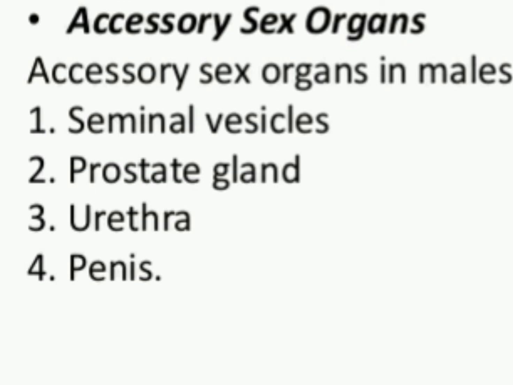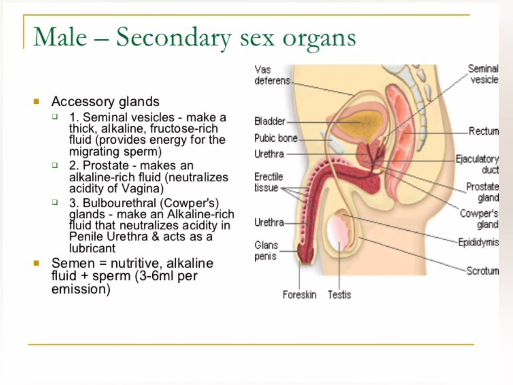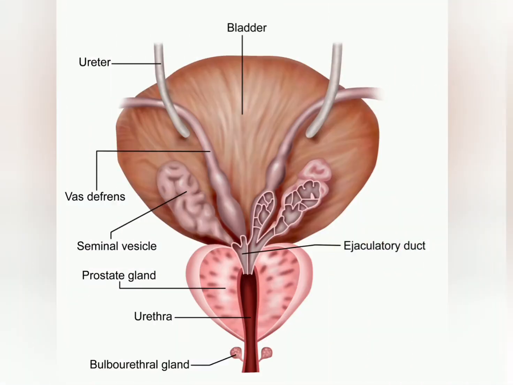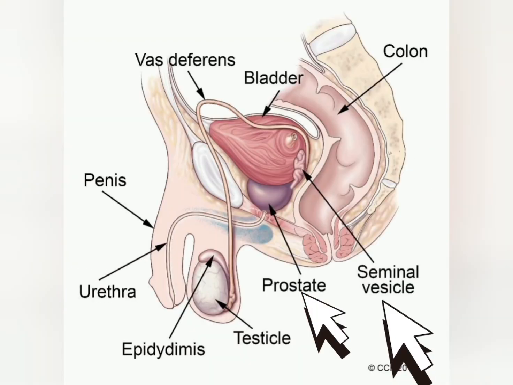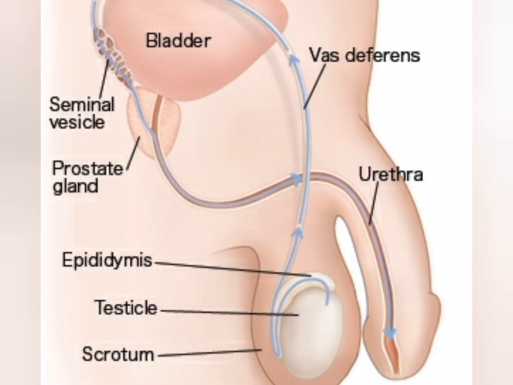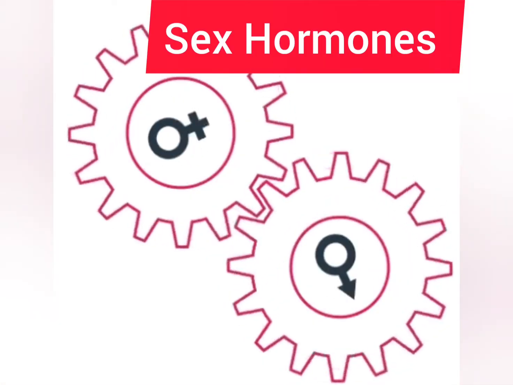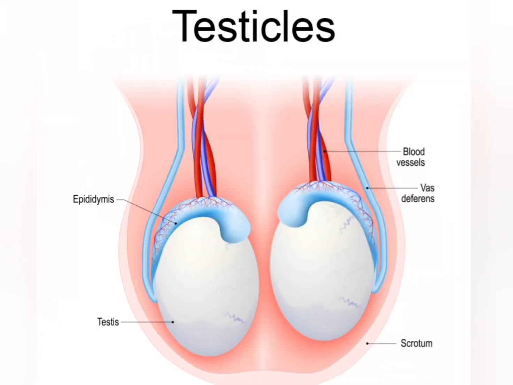Next, look into the secondary reproductive organs. These organs assist or help in sexual reproduction. Now these organs transport gametes from the body of the organism to outside. There may be ducts like vas deferens, vagina, uterus. These are ducts, and there may be accessory glands like in the male seminal vesicles, prostate gland, Cowper's gland, and so on. These are the secondary sex organs. Their functions are controlled by sex hormones secreted by testes and ovary.